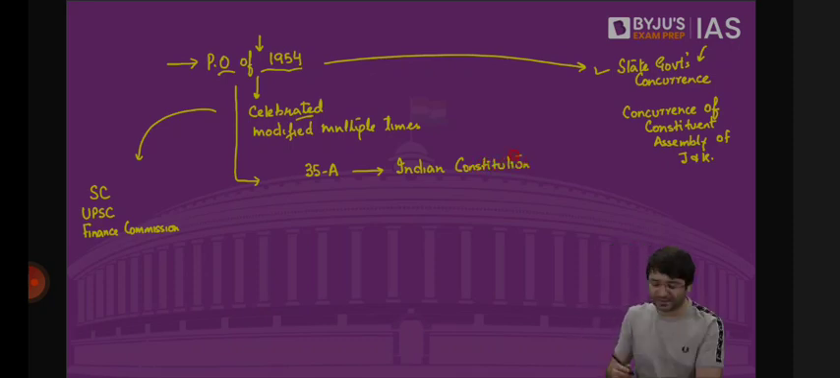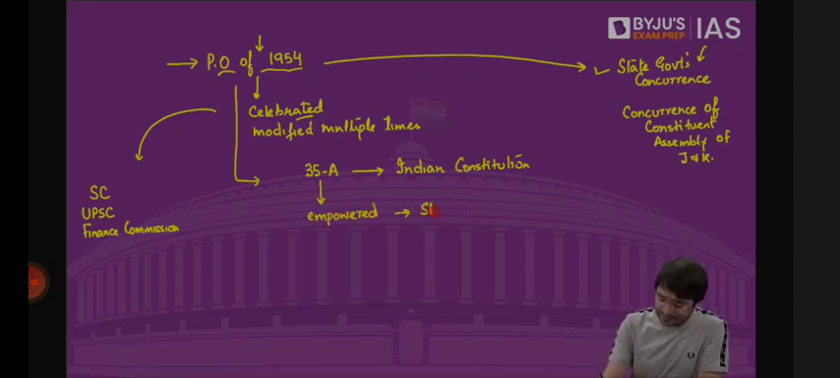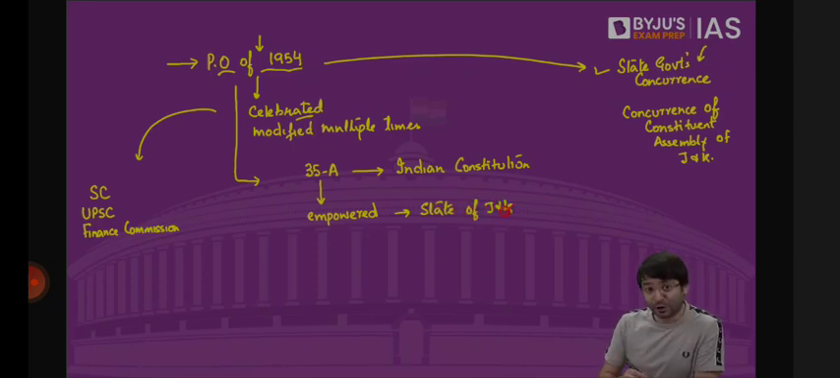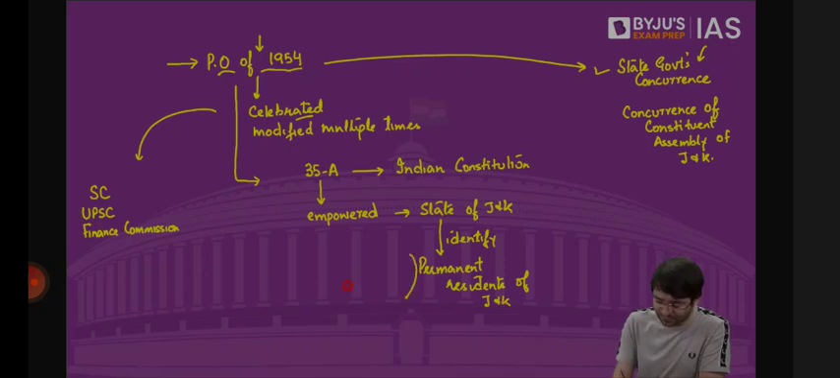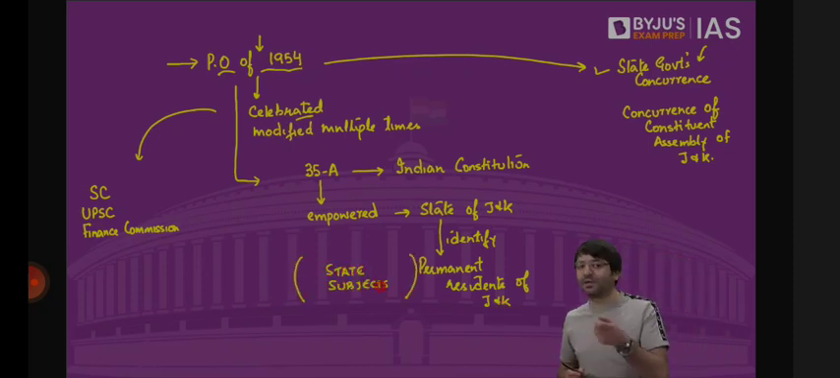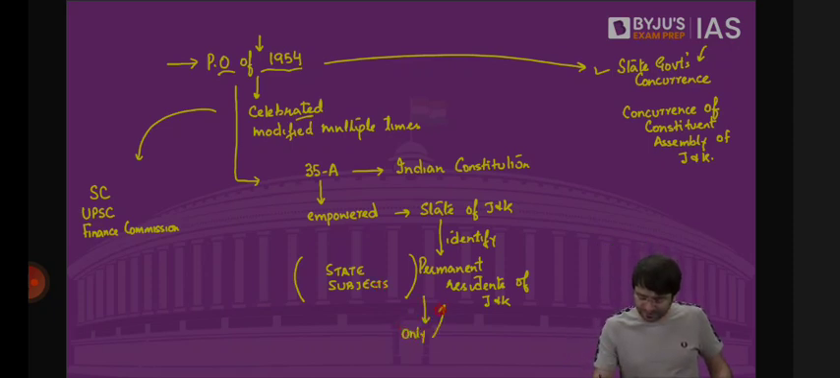And what is this 35A? This article of the Constitution, which is only applicable to Jammu and Kashmir, empowered the state of Jammu and Kashmir to identify the permanent residents of Jammu and Kashmir. Who are these permanent residents? Also known as state subjects. And what can you do with these permanent residents? Only they can get government jobs, can buy land, can acquire property, can get government scholarships.